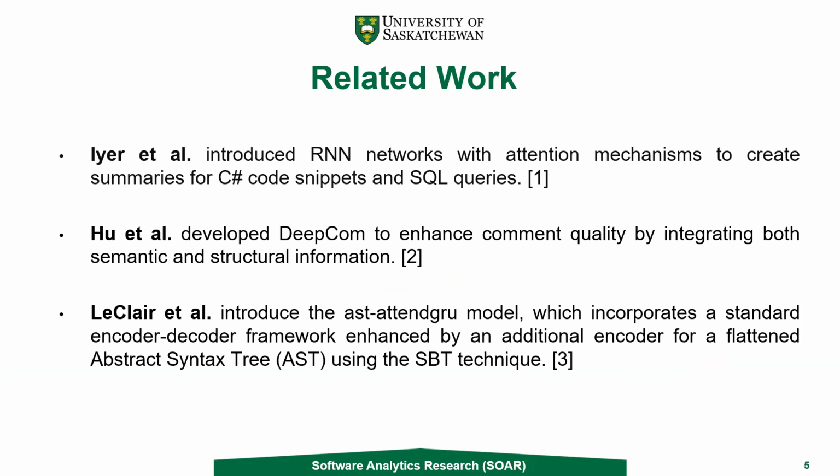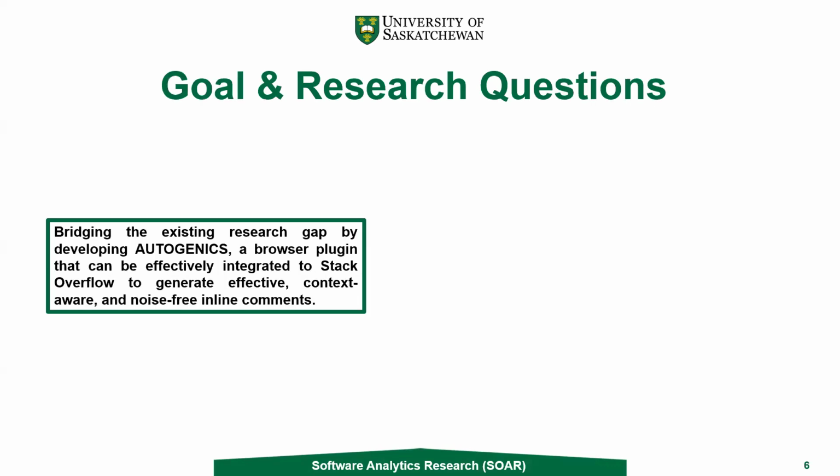There has been numerous work done on automated comment generation, like Iyer et al. introduced RNN networks with attention mechanisms, whereas Hu et al. developed DeepCom to enhance comment quality by considering both semantic and structural information. And to improve that work, LeClair et al. introduced the AST-AttendGru model, which incorporates a standard encoder-decoder framework enhanced by an additional encoder for a flattened AST using the structure-based traversal technique.